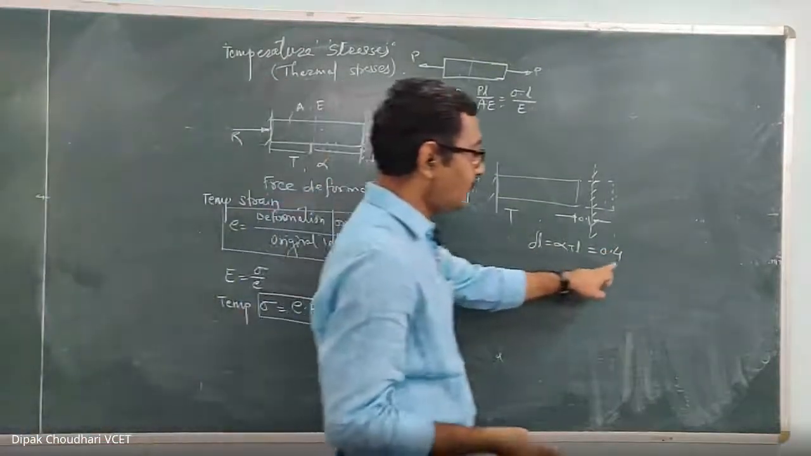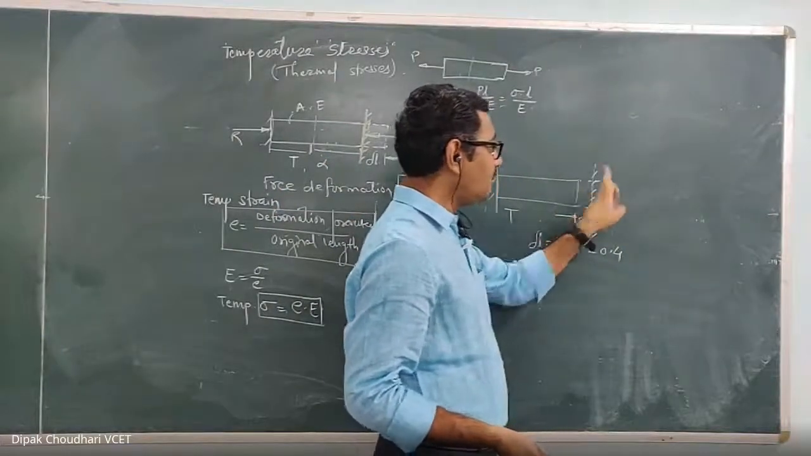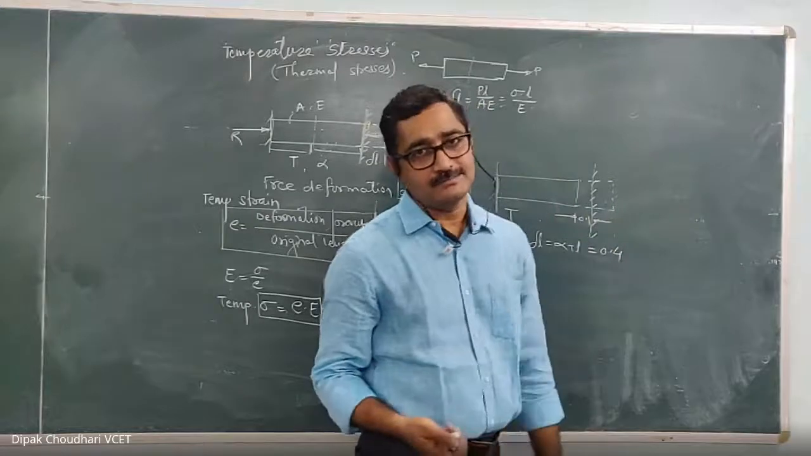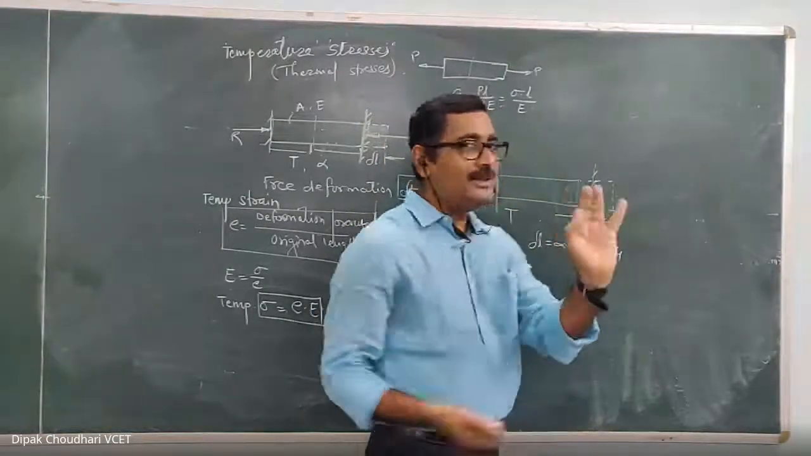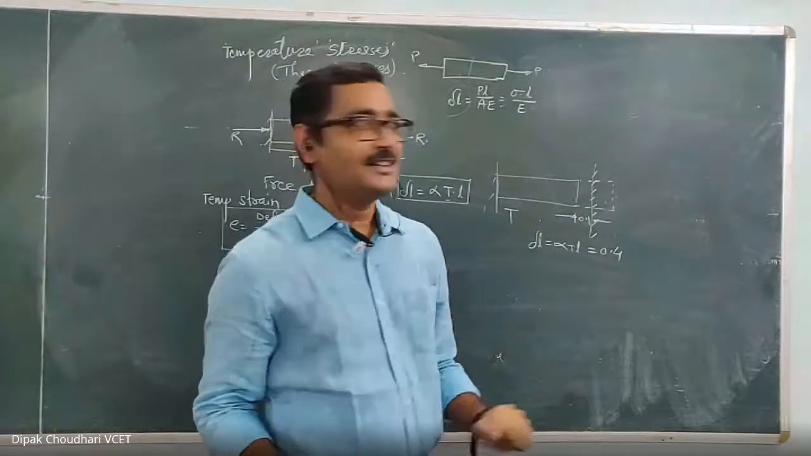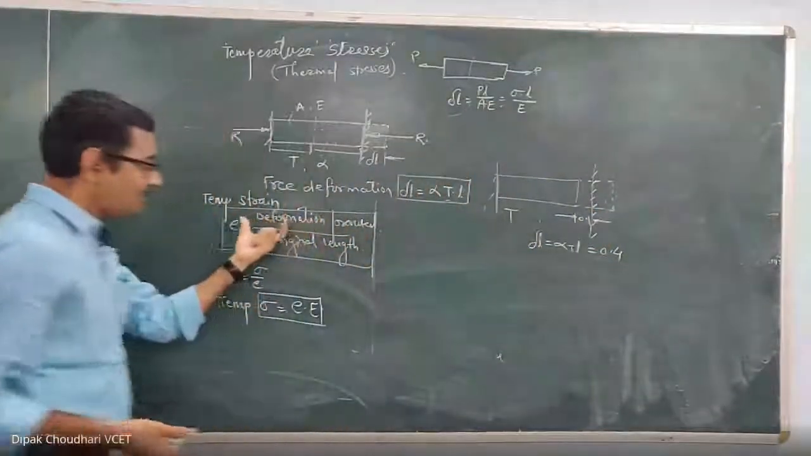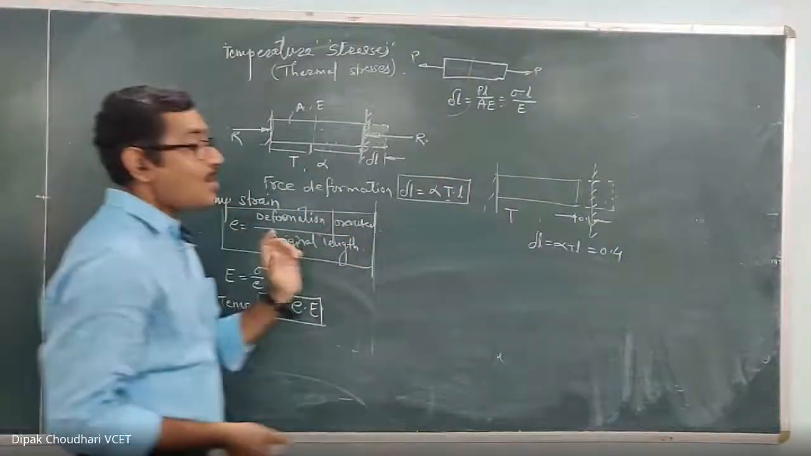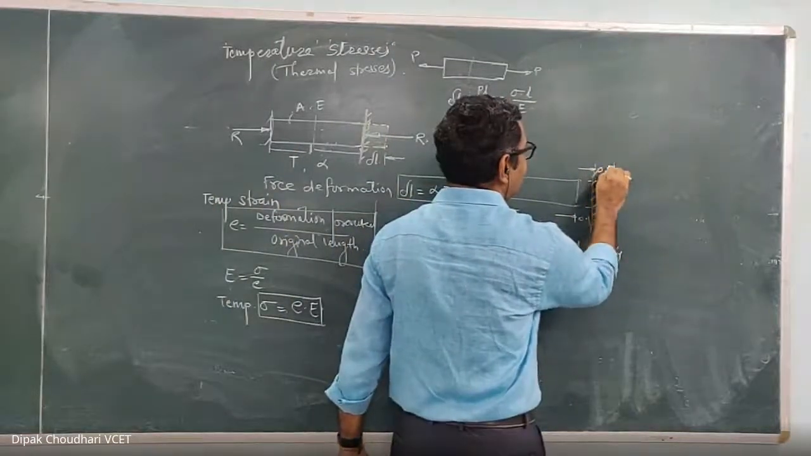This is the free deformation. If this support had not been there, this material would have been elongated by 0.4 meter. Yes, but out of that, only 0.1 millimeter deformation is allowed. So how much is prevented? We require the prevented deformation here, not the allowed. So how much deformation is prevented over here? Free deformation prevented is 0.3.